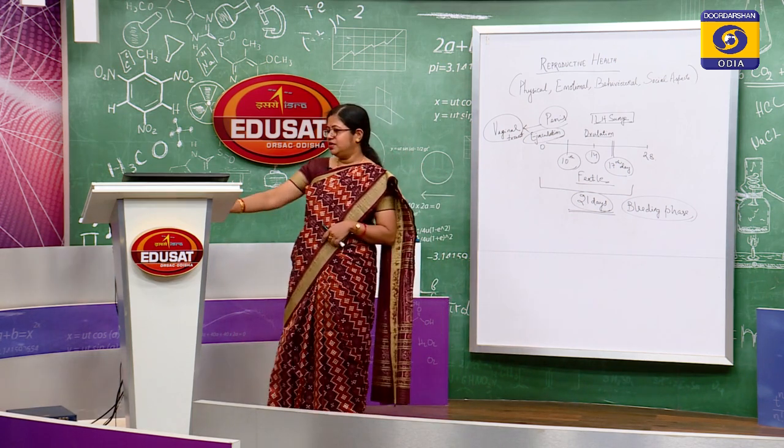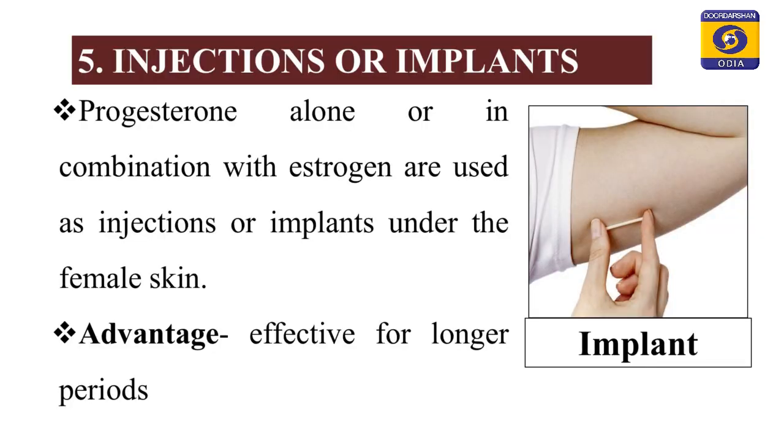Coming to the next method of contraception, which is injection or implantation. Now, taking a pill every day, whenever we are having a diseased condition, we almost forget to take a pill. So, taking a pill every day might be cumbersome. We may not remember in the daily work, in the daily stress, we might forget to take a pill. So, what will happen? It might lead to pregnancy. So, in such cases, injections and implants come to help.